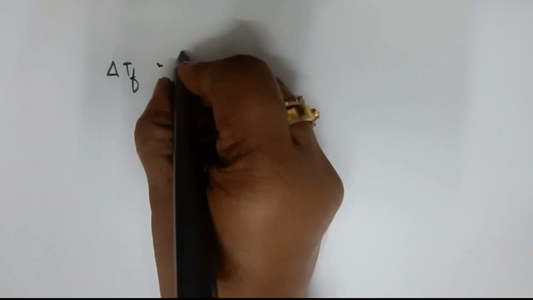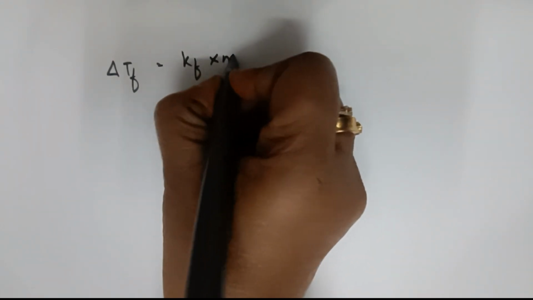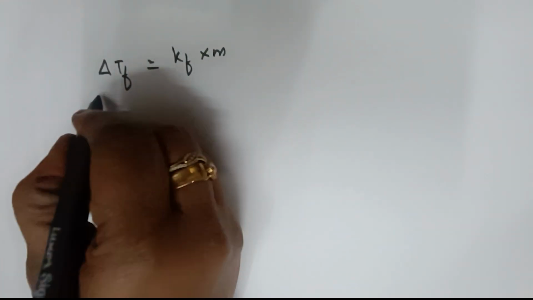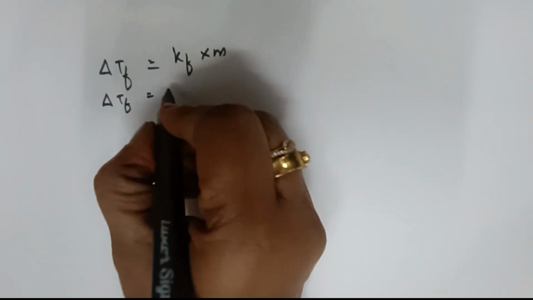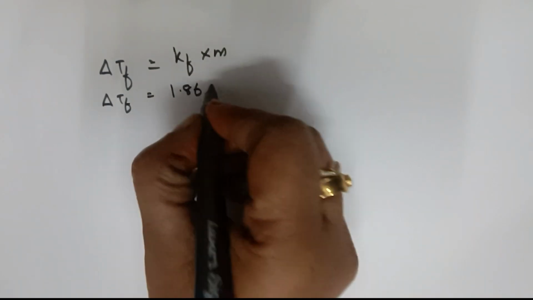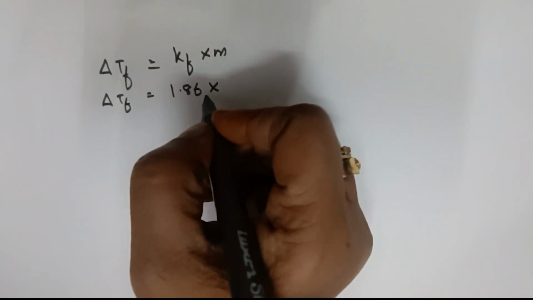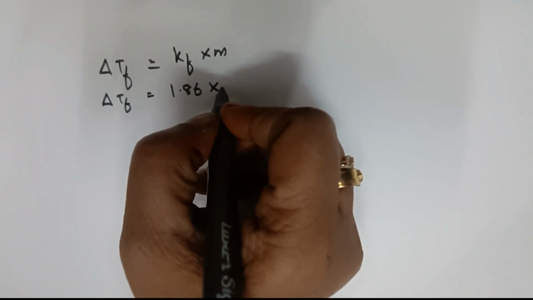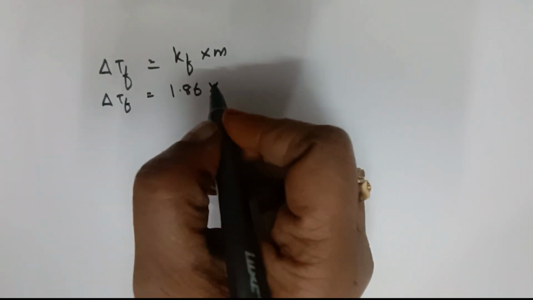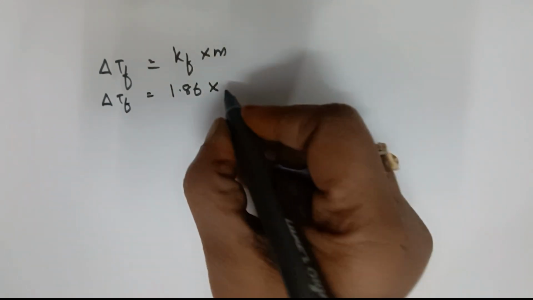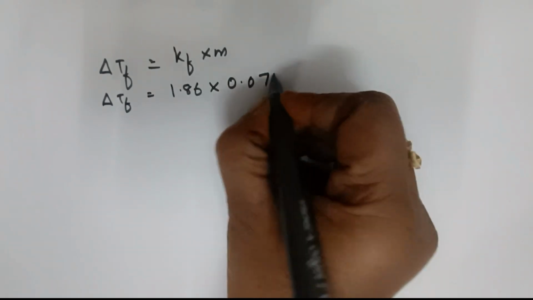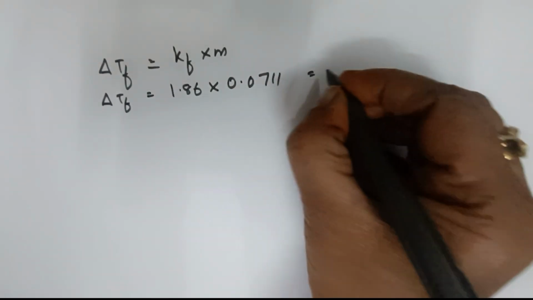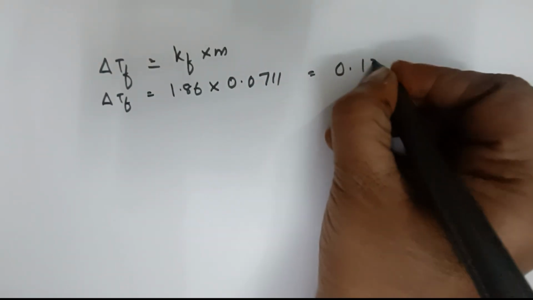The formula is delta TF is equal to Kf into M. Delta TF is equal to 1.86 is given to me. M is 0.0711, as they've given. When I multiply both, I'll get an answer of 0.132.